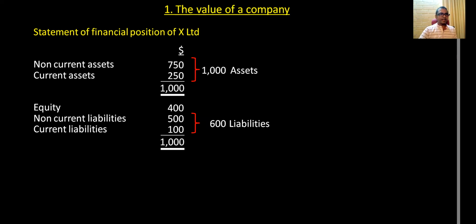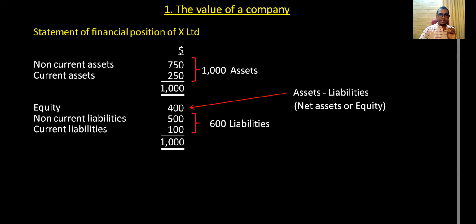So when you buy this company, it is assets minus liabilities. 400 is the value of this company. 400. You usually call it either net assets or equity. Net assets or equity.